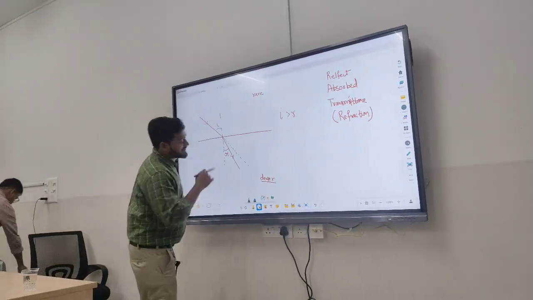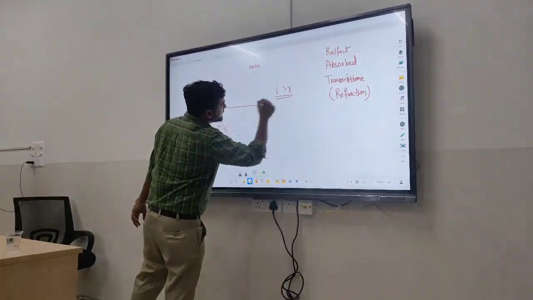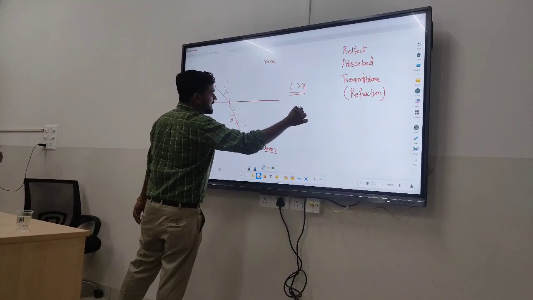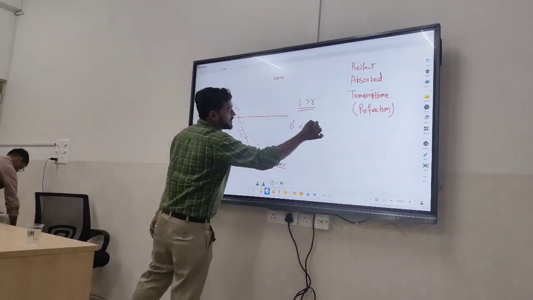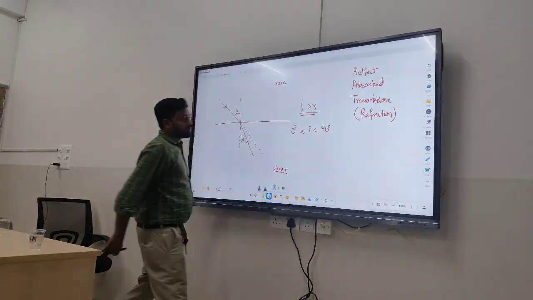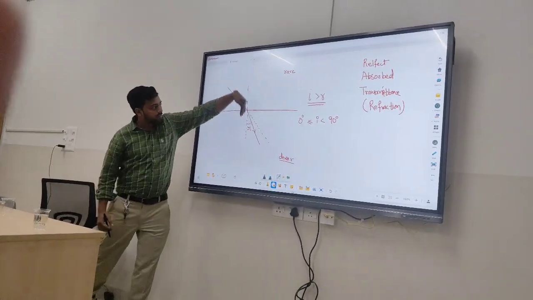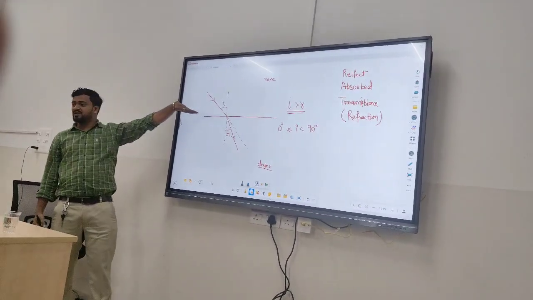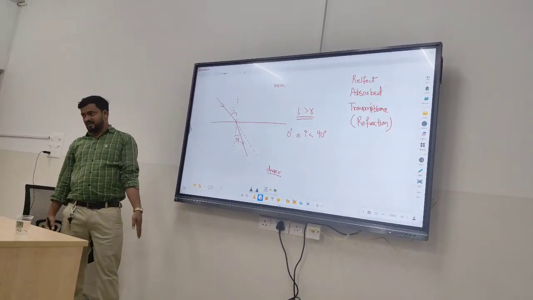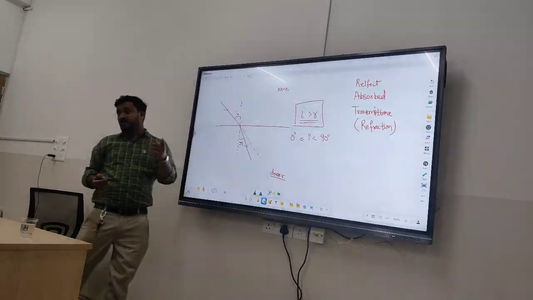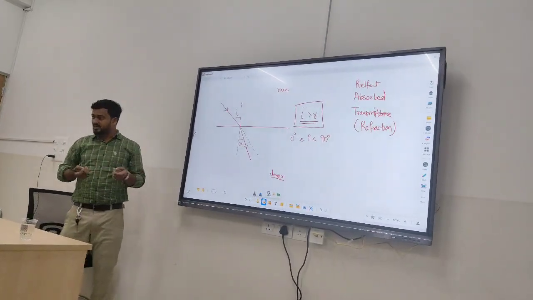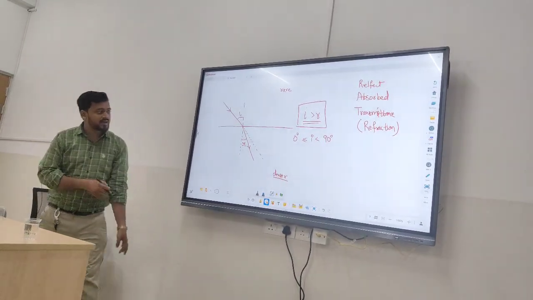Okay. Now the second case, here I is always greater than R. The limit for I will be from a minimum of 0 degree to a maximum approaching 90 degree. From the normal, this is 0, maximum it can reach 90, further it cannot exceed. Okay, we should keep this particular thing in mind in order to understand the conditions for TIR, which I will be discussing later. Okay, I will always be greater than R.